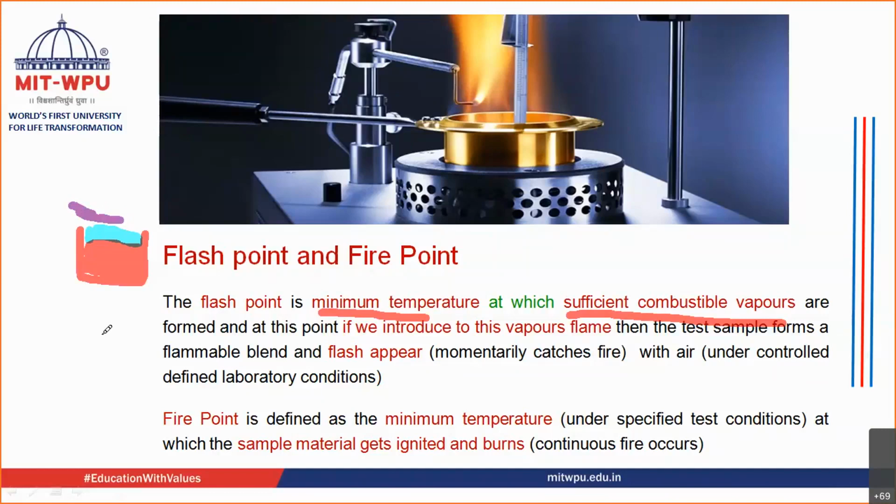What is the meaning of that? The vapors momentarily catch fire. How is this test carried out? This test is carried out under defined laboratory conditions. This is about the flash point.